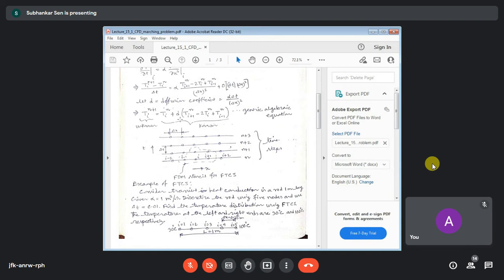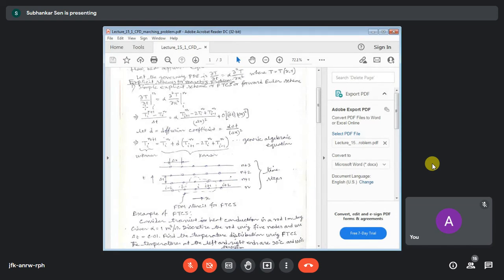But initial condition is the value of the unknown in a transient problem at time equals 0. It can be time 0 or any reference time. So at the start of the experiment or at the start of your calculation, the value of temperature at the unknown points is specified. That is the initial condition. Initial condition is compulsory for unsteady state problems. This is an unsteady state problem, so we have to specify the initial condition.